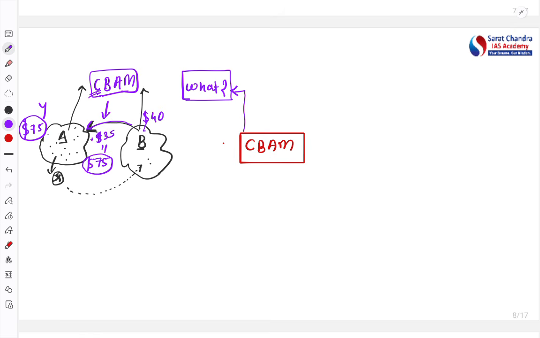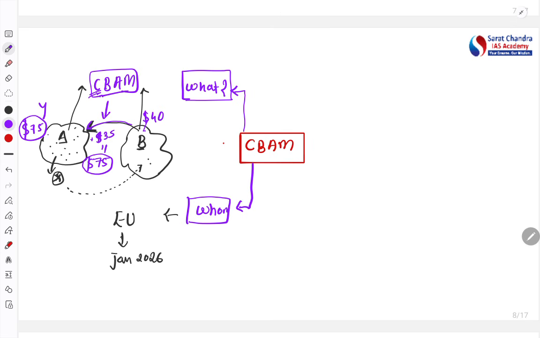Okay, understood the concept? Now, who has imposed this? This is being planned by the European Union, and they are planning to impose it from January 2026. What would be the impact? It is going to be a huge impact on countries like India, because our exports will become very costly.